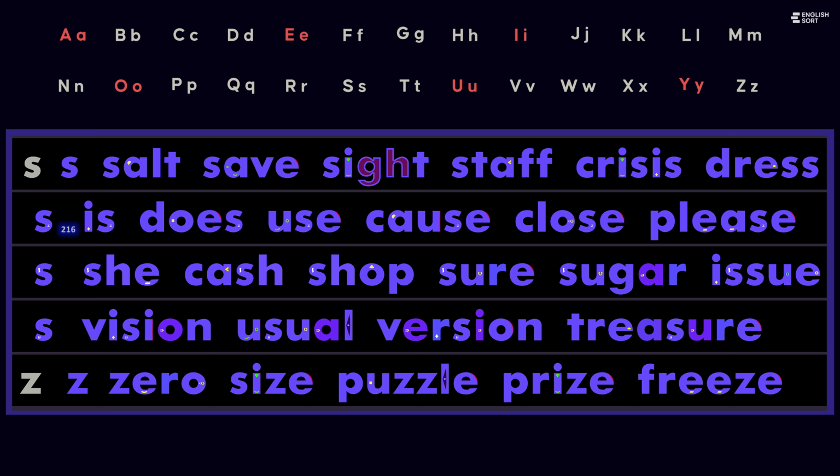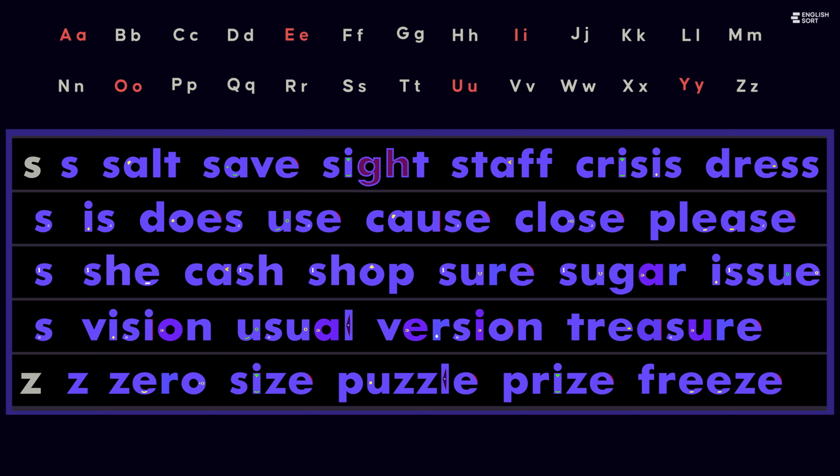The letter S can also be pronounced sh, as in she, cash, shop, sure, sugar, issue. This is a soft, continuous sound.